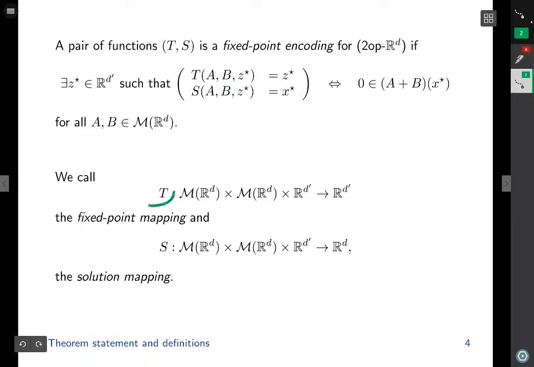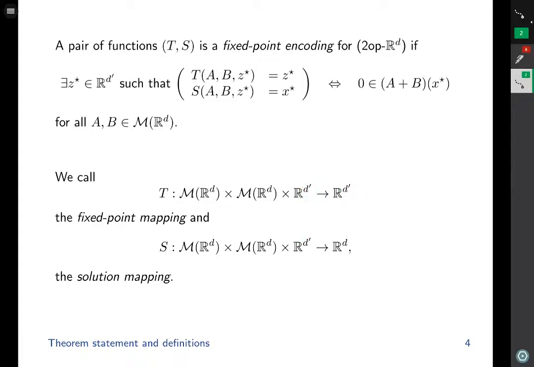We call T the fixed point mapping. T takes as input a monotone operator, in this case denoted A, another monotone operator, in this case denoted B, and an input vector of length d prime. And the output is of length d prime. The solution mapping takes in a monotone operator A, the monotone operator B, and an input vector of length d prime, and outputs a vector of length d. So notice that this d is the same d over here. D is the size of the original problem, and we allow d prime to be of a different length.